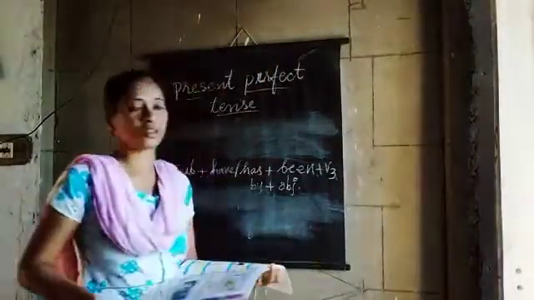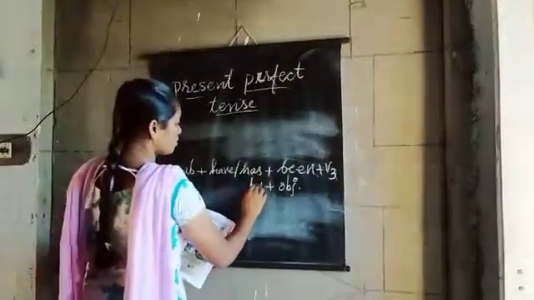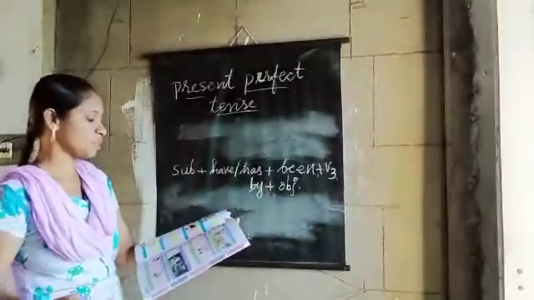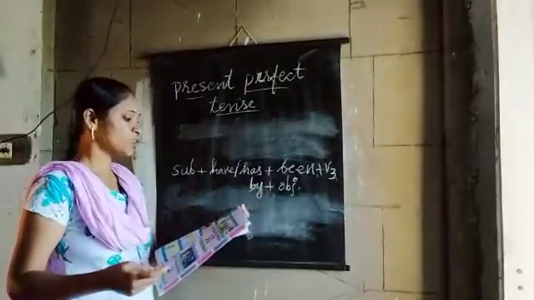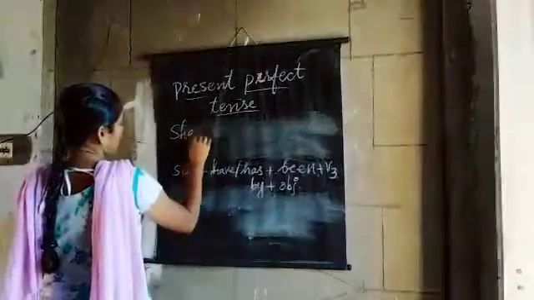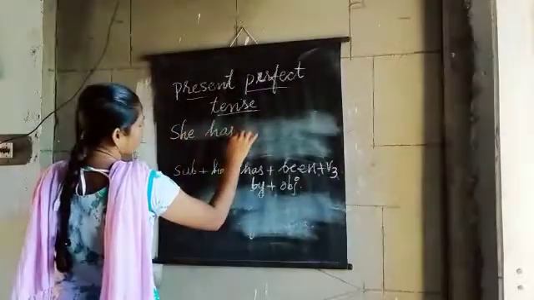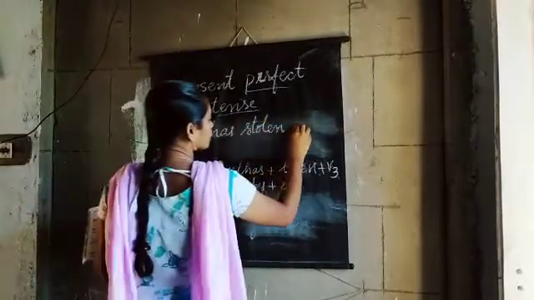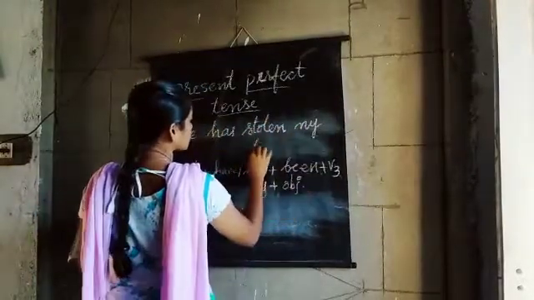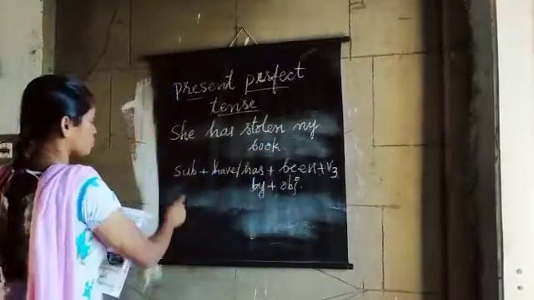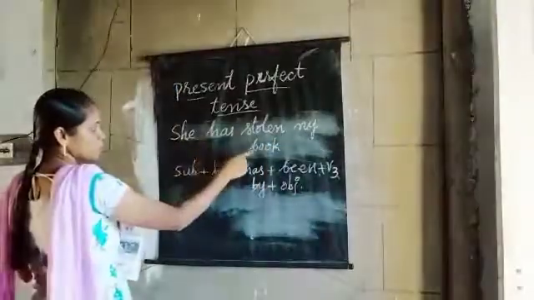Children, let us see one more example of a sentence in present perfect tense. She has stolen my book. How can we change this into passive voice? The subject becomes object. What is the object here? Book.